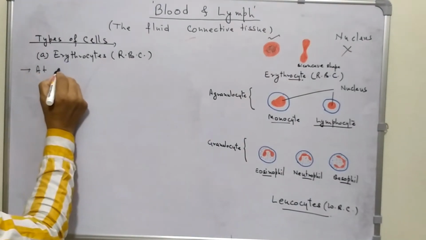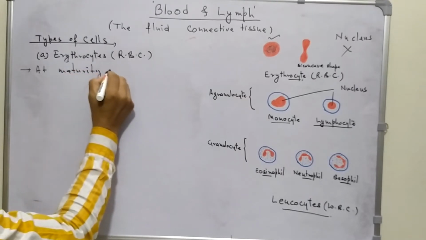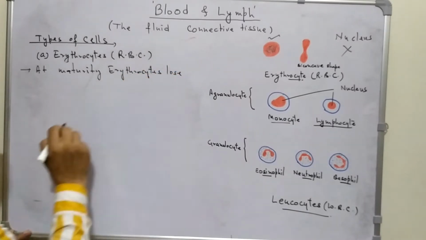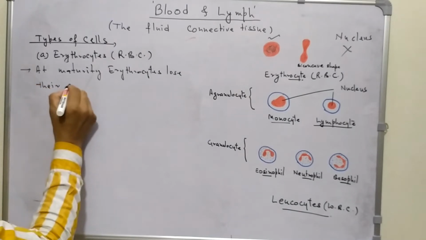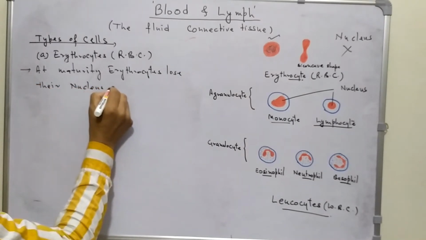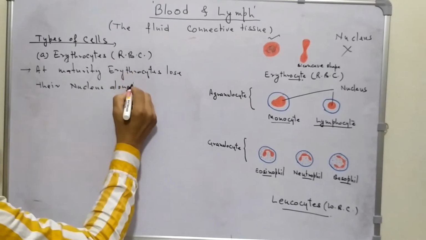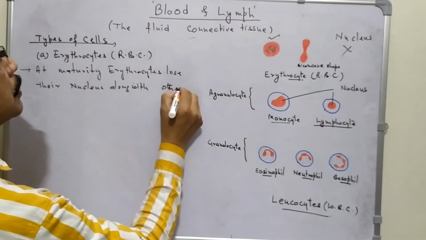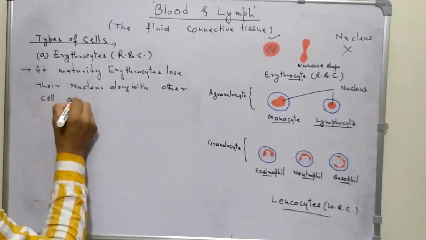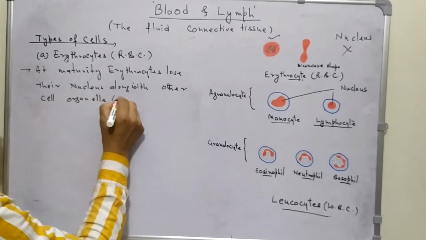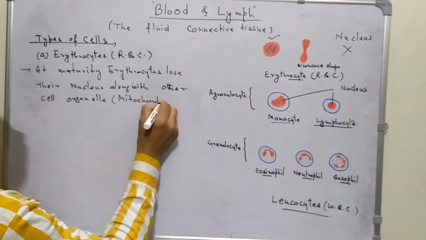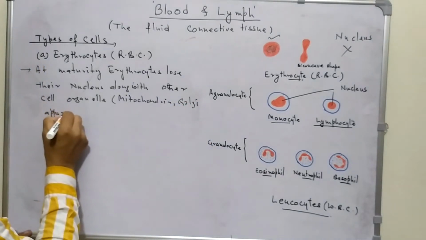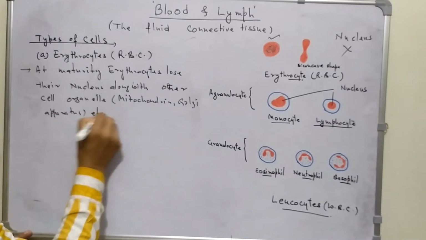At maturity, erythrocytes lose their nucleus along with other cell organelles like mitochondria, Golgi apparatus, etc. Why?